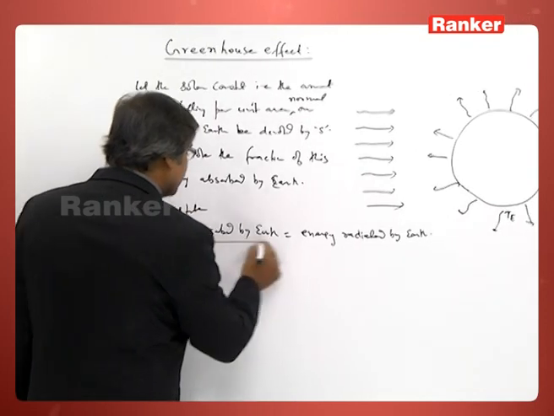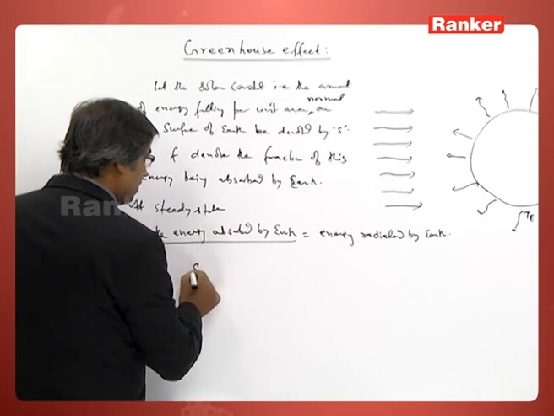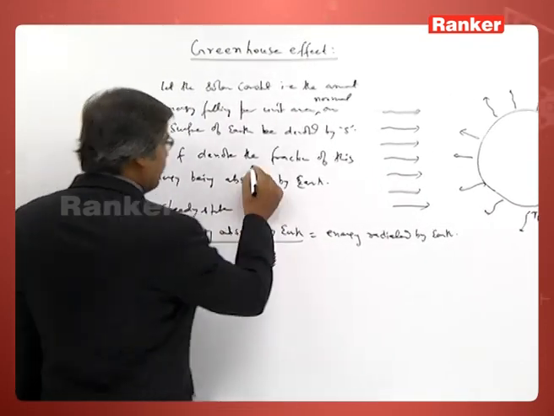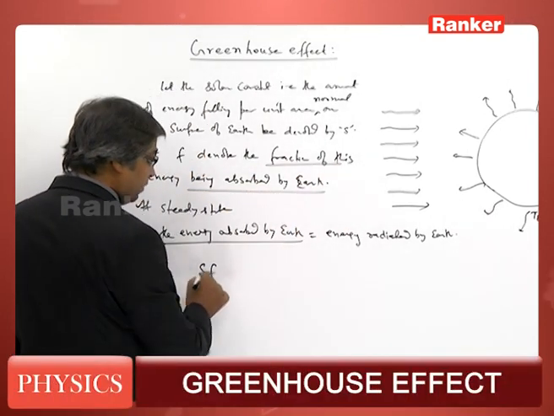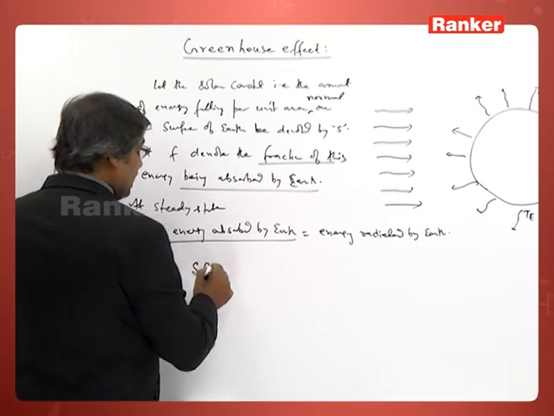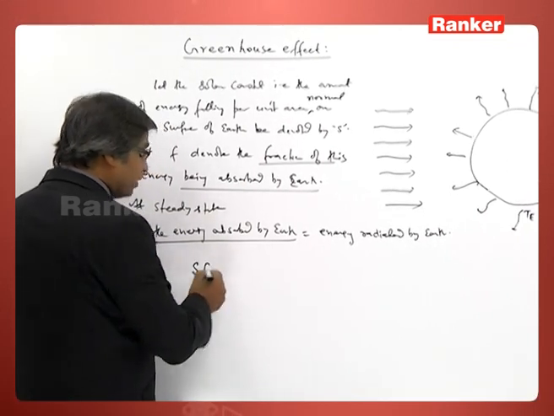So, how much energy is absorbed? Of the solar constant S, only the F fraction is absorbed. So, S into F is the energy absorbed per unit area.